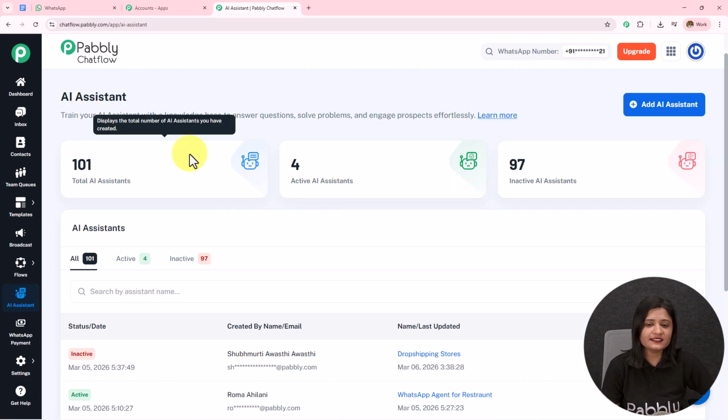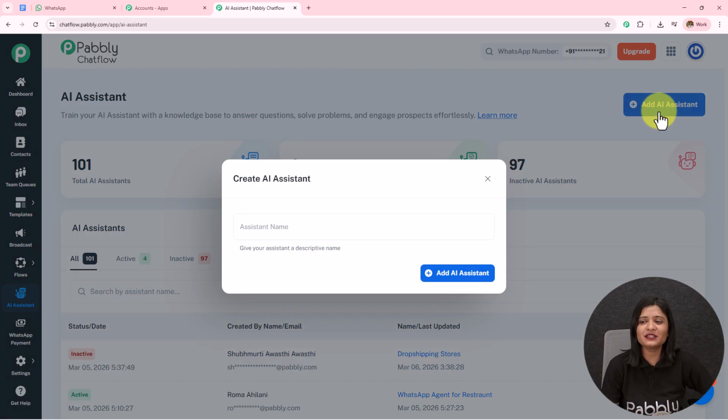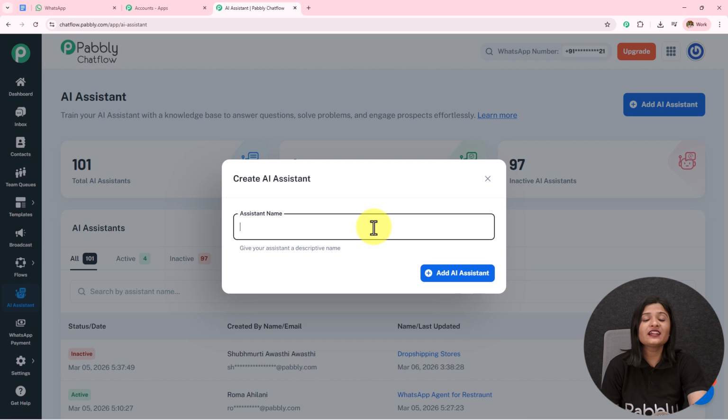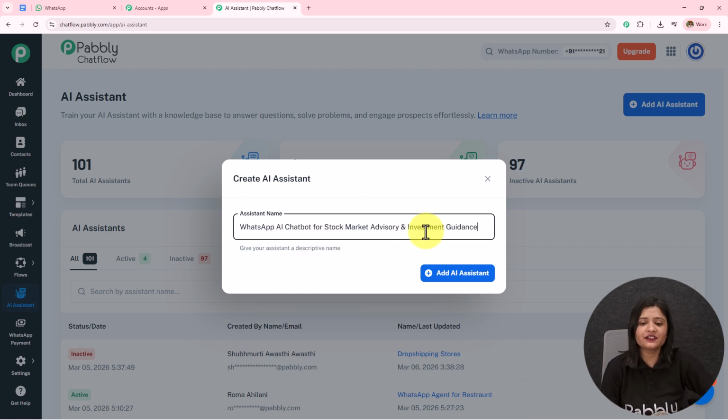You can see the total AI assistant, active AI assistant and the inactive AI assistant. To create a new AI assistant, you simply have to click on this add AI assistant and then we have to name this. So let's say the name is WhatsApp AI chatbot for stock market advisory and investment guidance, and then I simply have to click on this add AI assistant.